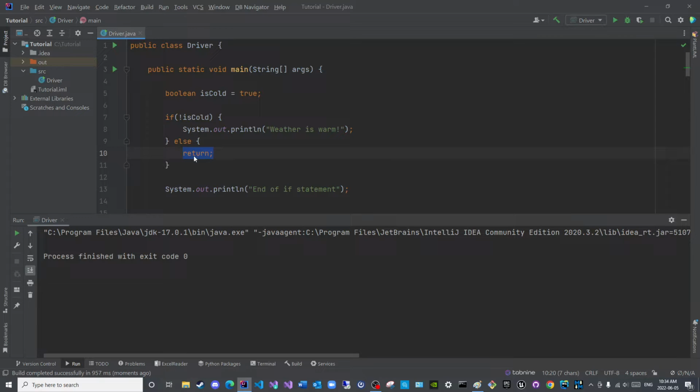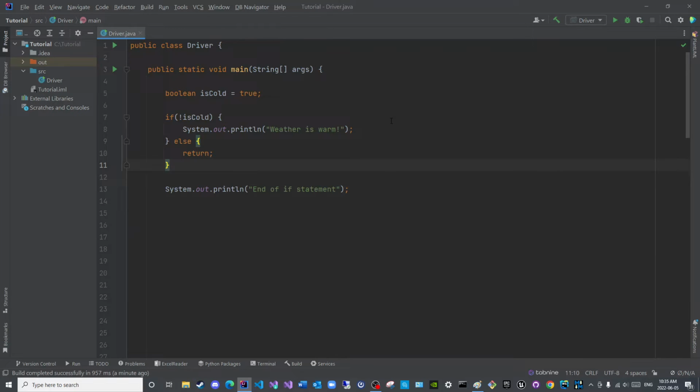But it is different from the break. The break keyword is used for the switch statement and all the loops, whether while, for, or do while loop. However, if you wish to interrupt the flow through an if statement only, simply use the return keyword, and that is it. I hope this lecture was helpful and beneficial to you all.